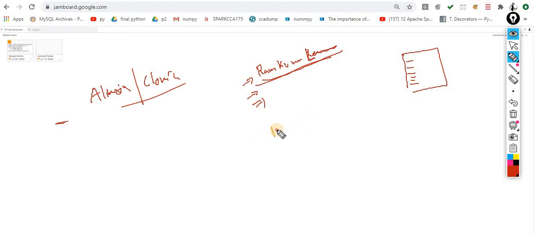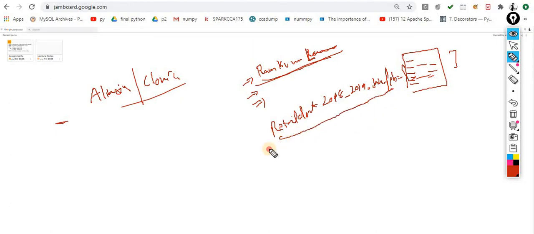For example, retail data 2018 to 2019, January to February. Let's suppose this is the data which contains some data. And again, writing this you will get irritated. Let's suppose this thing is used 10 times in your program, and again you are supposed to write the entire name again and again. So you may feel irritated.